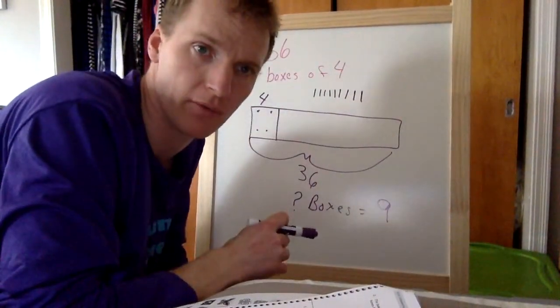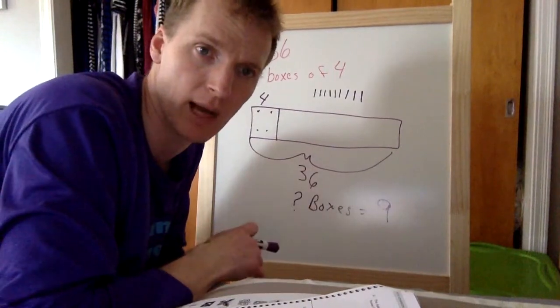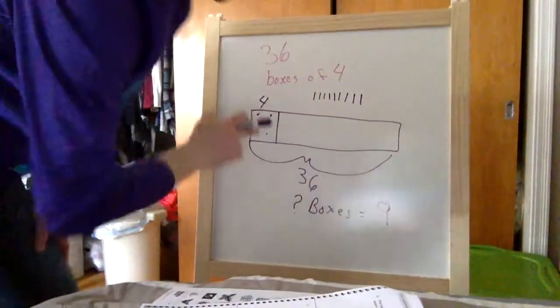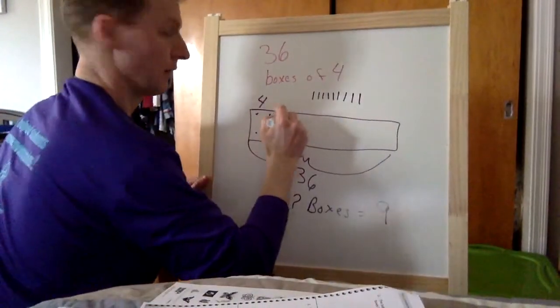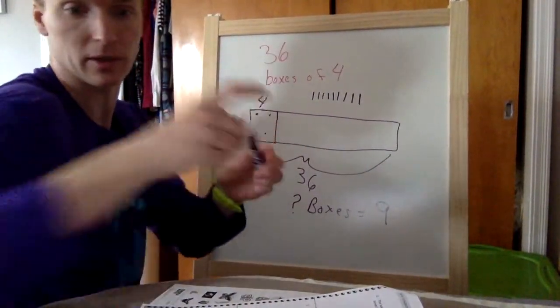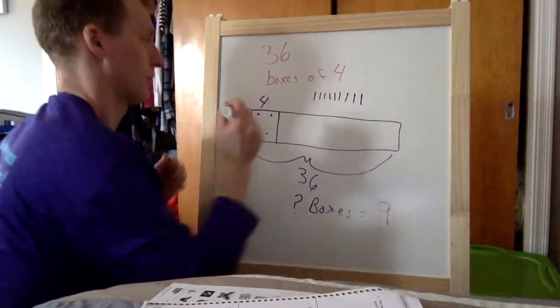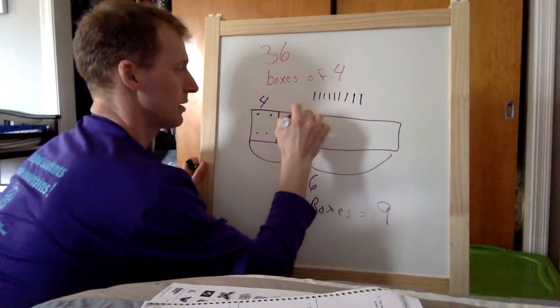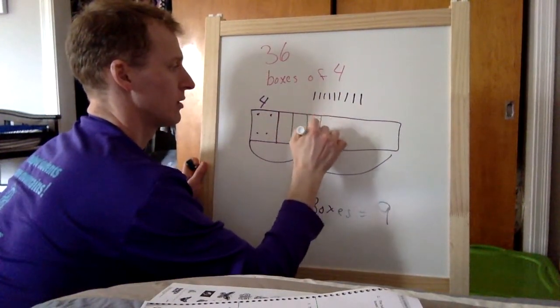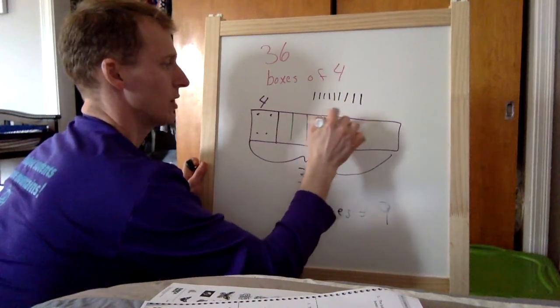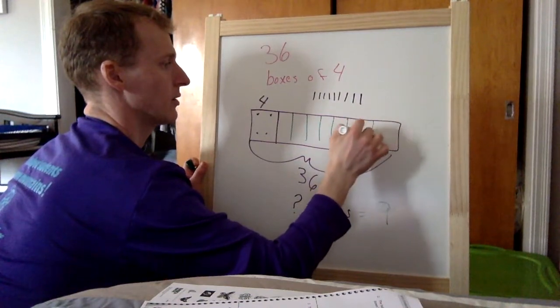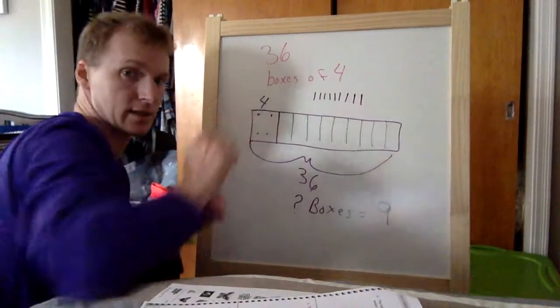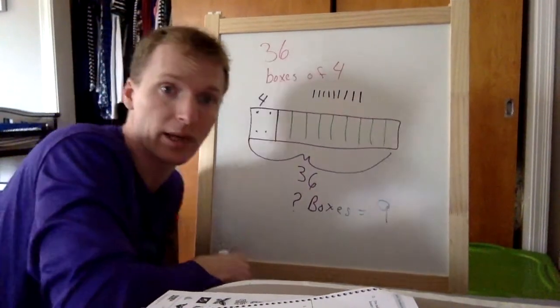Now here's the problem if you split it up into boxes. We got 4. You don't have to do this, but I'll show you what will happen. 8, 12, 16, 20, 24, 28, 32, 36. Now watch what happens. You break it into boxes.